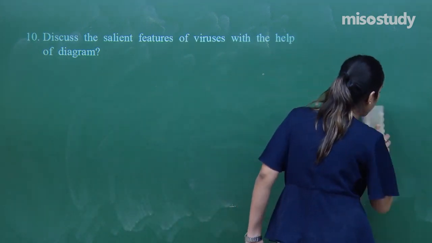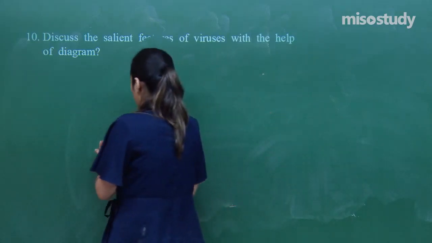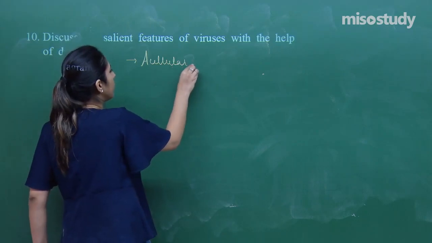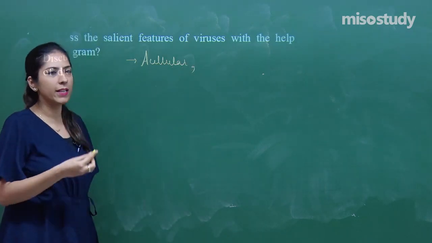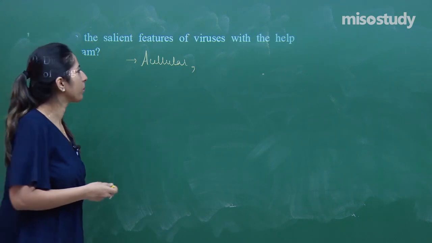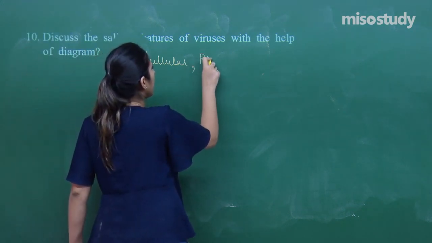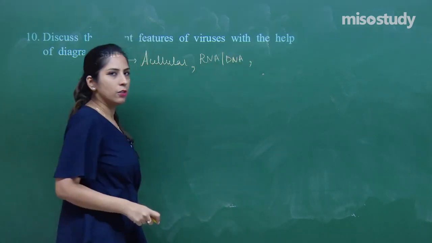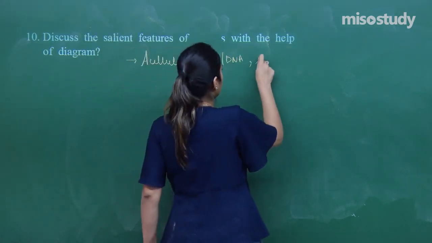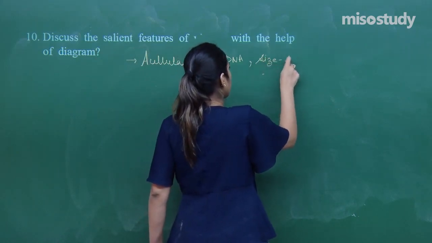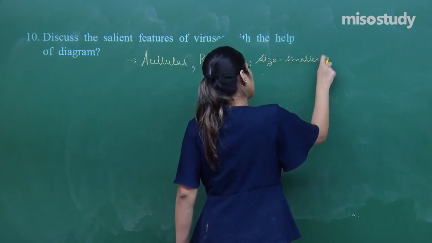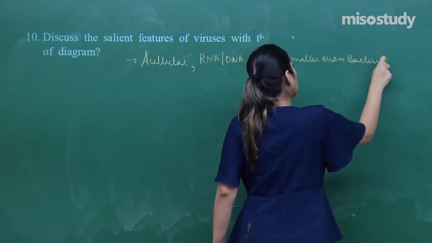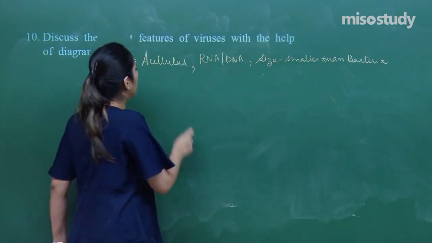In this you have to explain the different features, like first of all they are acellular. I'm just writing only a few, but you have to explain the same in very detail because it is a 5 marks question. They are having either RNA or DNA as a genetic material. To talk about the size, it is smaller than bacteria.